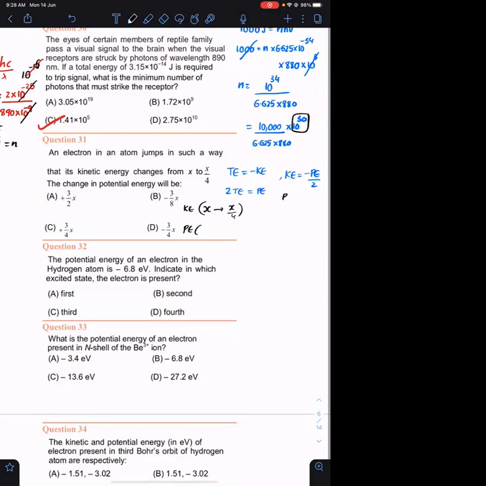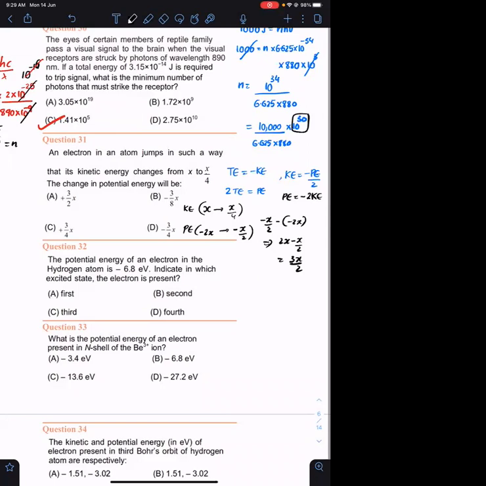So from this, what is the potential energy? It is minus 2 times kinetic energy. Yes, sir. 2 times kinetic energy means minus 2x. Minus 2x changing to minus x by 2. So what is the change? Minus x by 2 minus of minus 2x implies 2x minus x by 2, which is equal to 3x by 2.